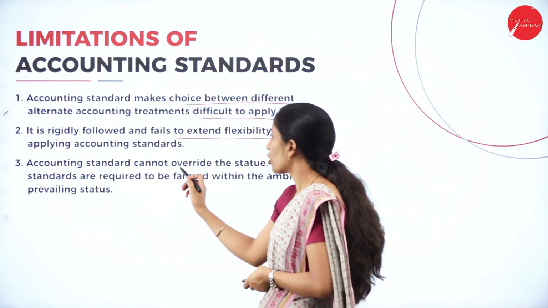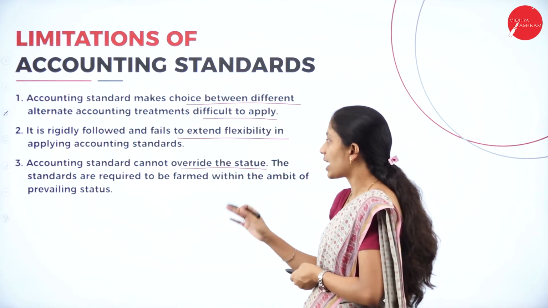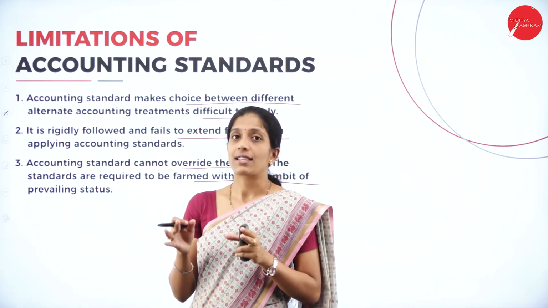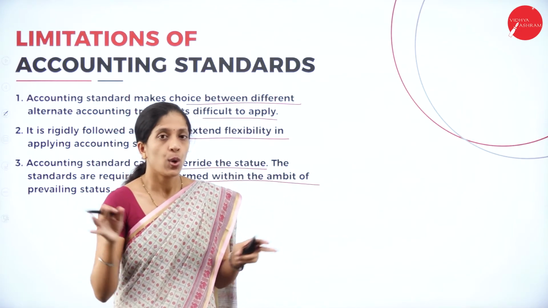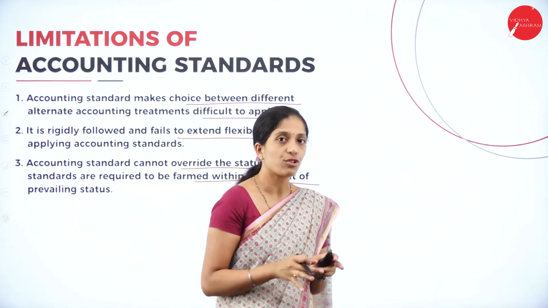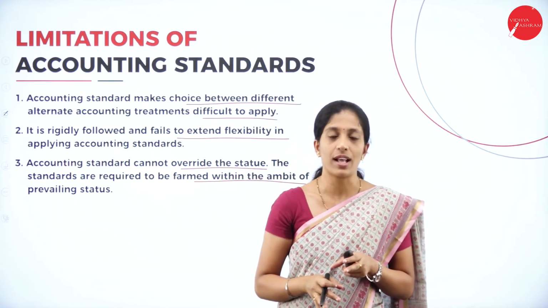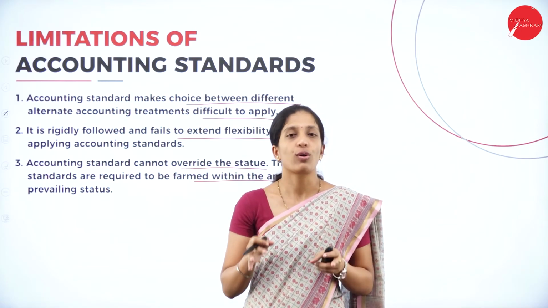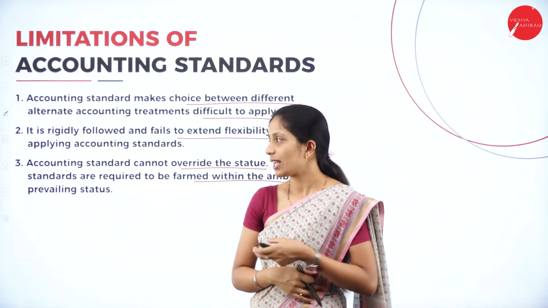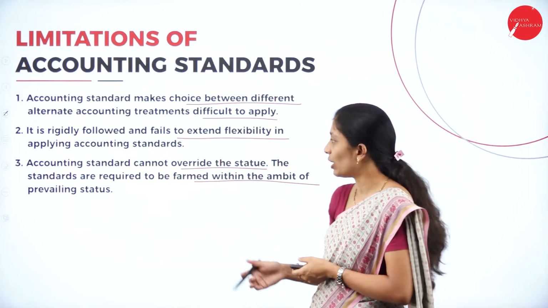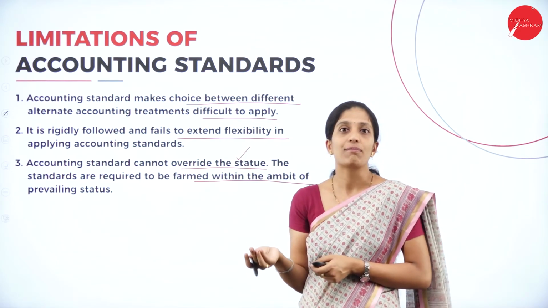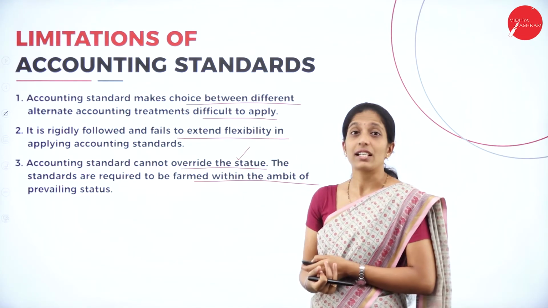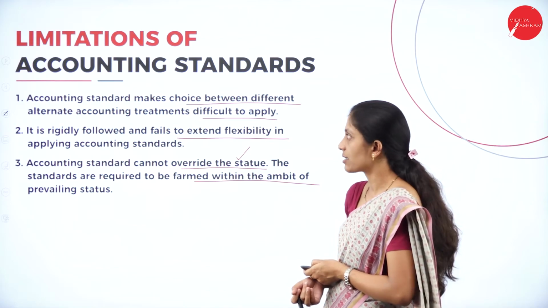Accounting standards cannot override the statute. The standards are required to be framed within the ambit of prevailing statutes. As I told you, it is decided in advance, where a number of accountants have come together and decided. So, each and every organization has to rigidly follow these accounting standards. It is less flexible, as I have already told you, and no one can overrule these accounting standards. So, they have to follow that. These are the certain limitations of accounting standards.